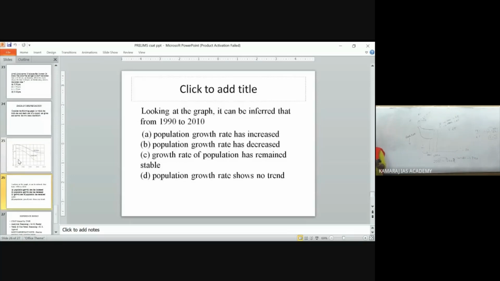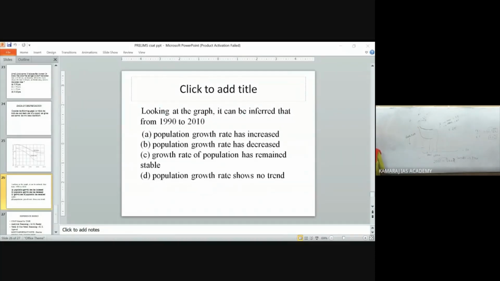Population growth rate is not decreased because the death rate is declining, and it is not remaining stable, and you cannot say that there is no trend. So you can conclude that it is slowly increasing, because the birth rate is remaining stable for a little bit of time. So this is your answer, C. You will be solving these types of questions soon.